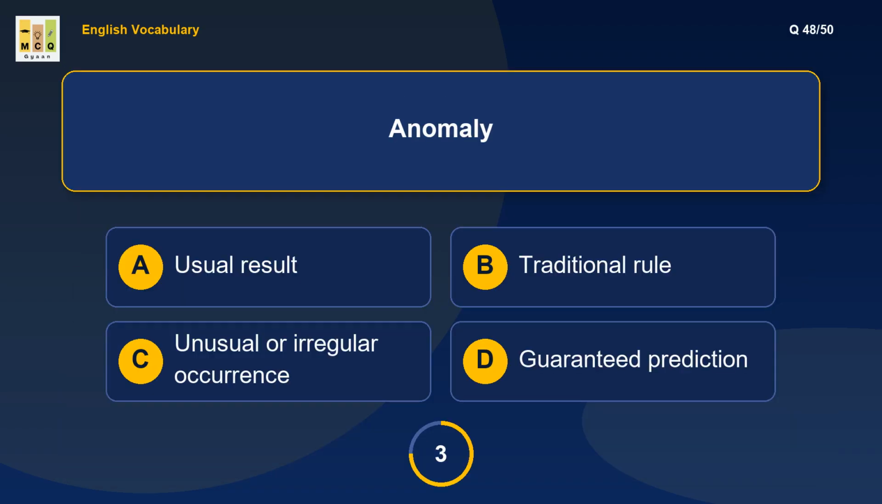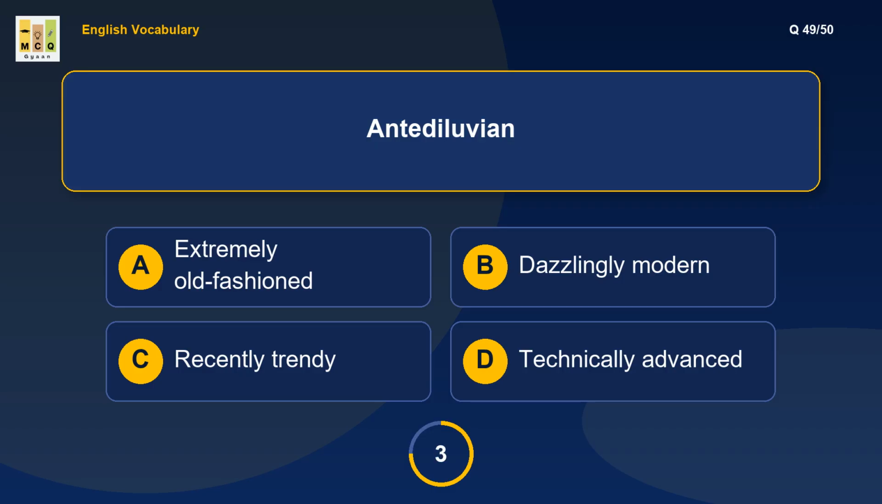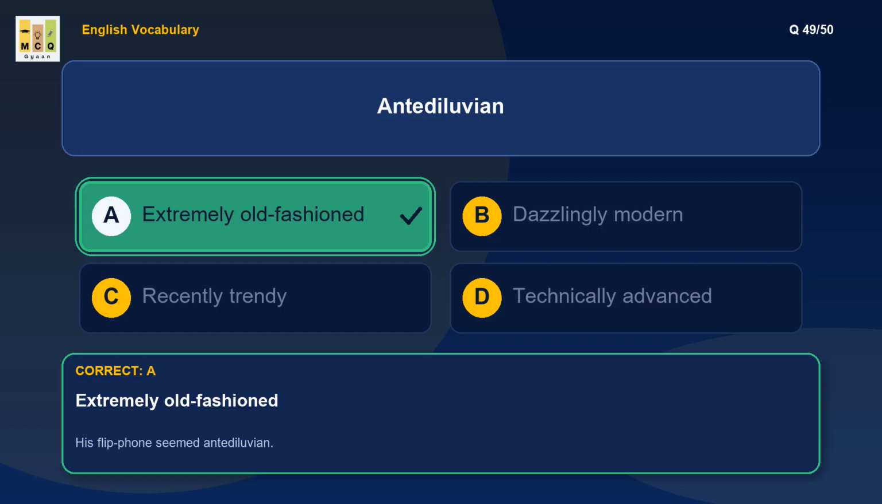What is the meaning of anomaly? An anomaly is something that deviates from the norm. Example: the data spike was an anomaly. What is the meaning of antediluvian? Antediluvian means ridiculously outdated. Example: his flip phone seemed antediluvian.